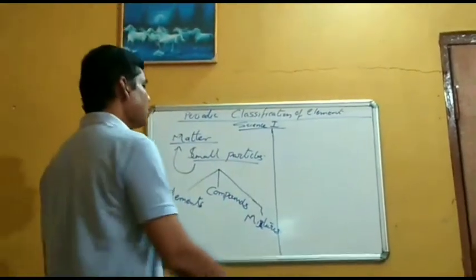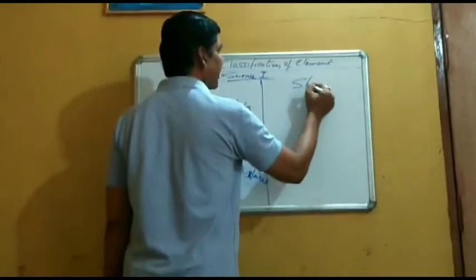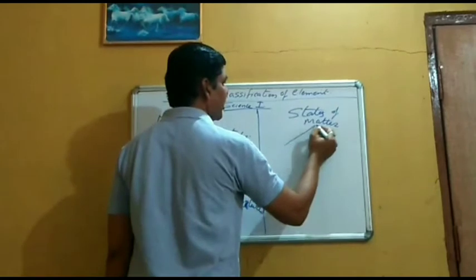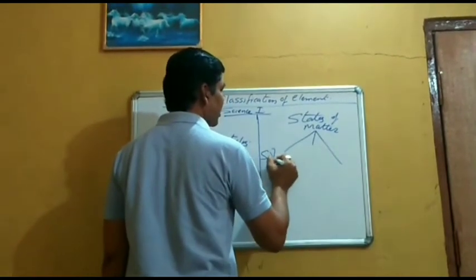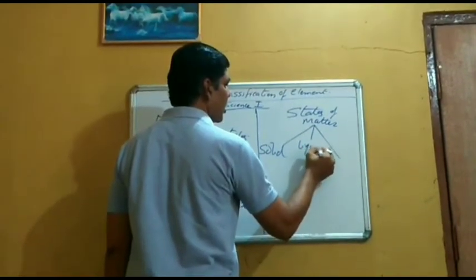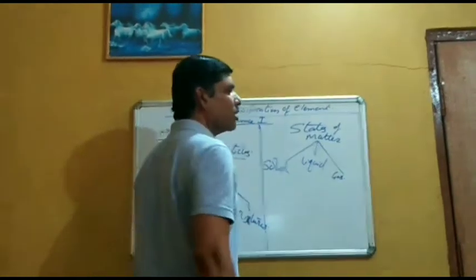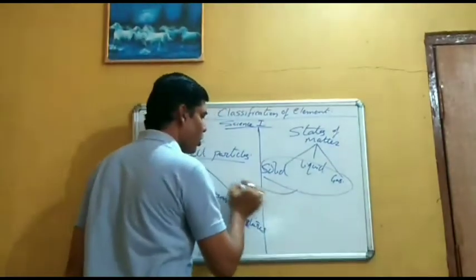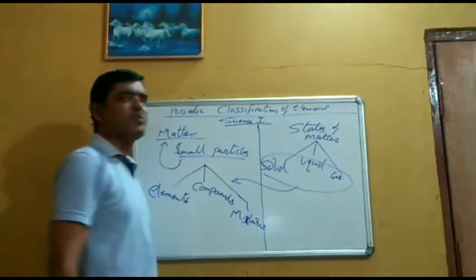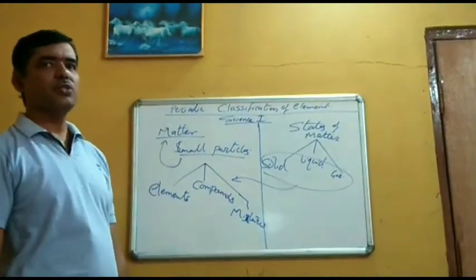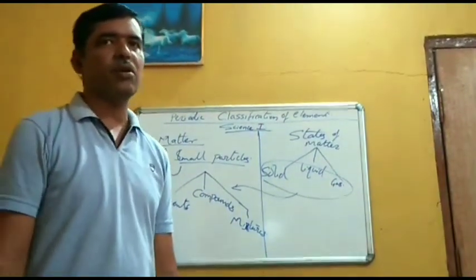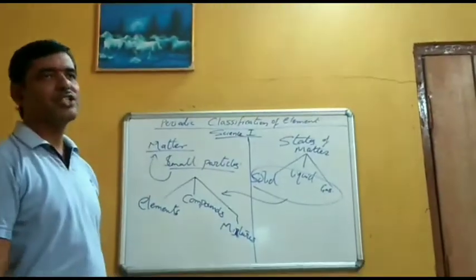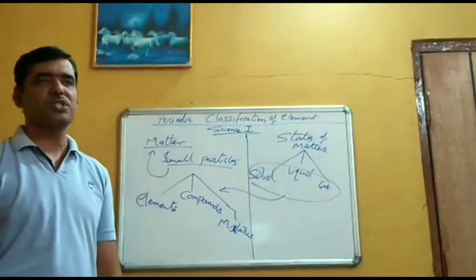These are the three important forms in which matter combines and is seen in our surrounding. You also have learned that there are three states of matter. The three states of matter are solid, liquid and gas. In these three states, you can observe these three types of matter. That is, in solid state, it can be element, compound or mixture. In liquid state, it can be element, compound or mixture. In gaseous state, it can be element, compound or mixture.